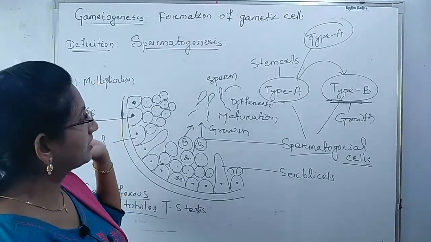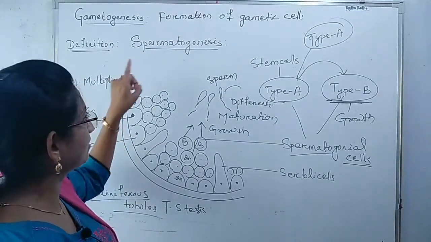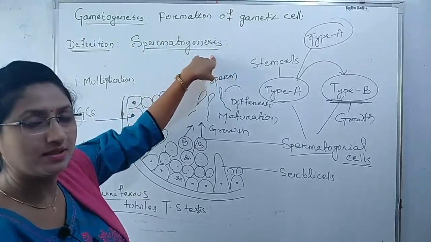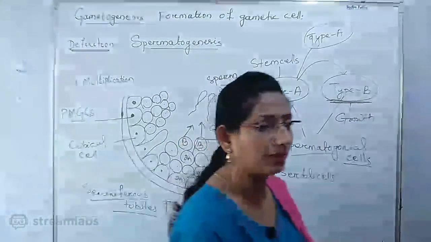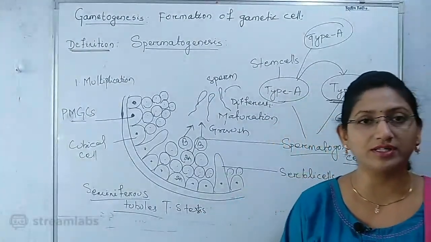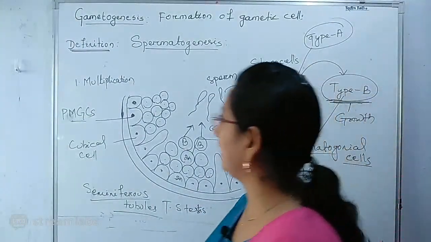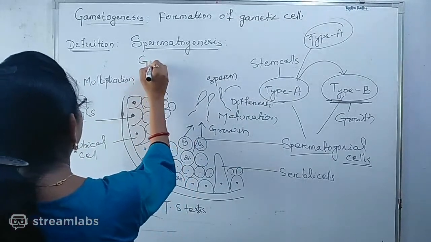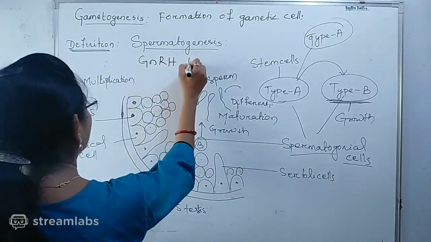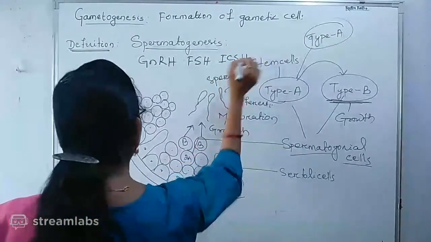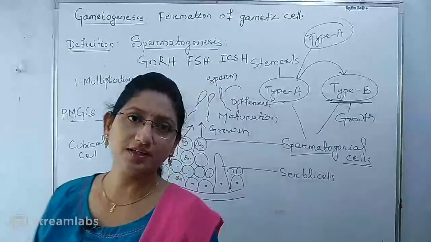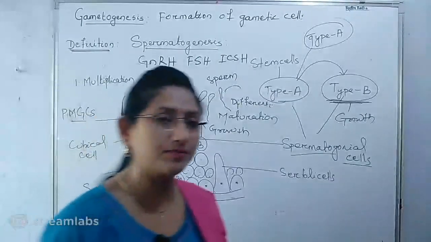In yesterday's class we also started the process of spermatogenesis, its definition, and exactly how spermatogenesis is regulated by hormones like gonadotropin releasing hormone, FSH and ICSH, because it is seen in the male reproductive system.